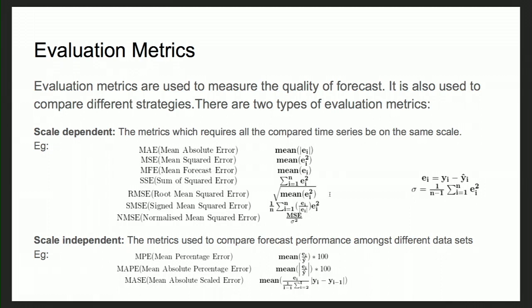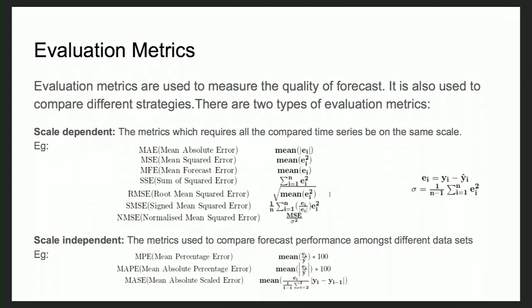Most of the examples for scale independent metrics are percentage errors. Here we care about by how much percentage we are away from the actuals. As you can see, in mean percentage error, we are dividing the forecast error by the actual values and then multiplying the mean of that by 100 to get the percentage.